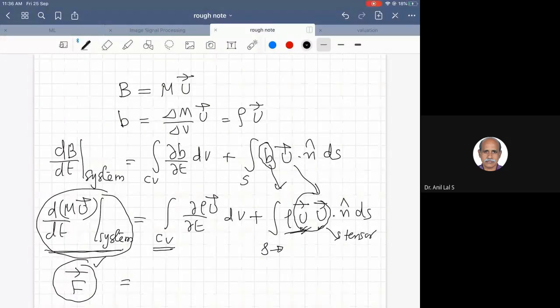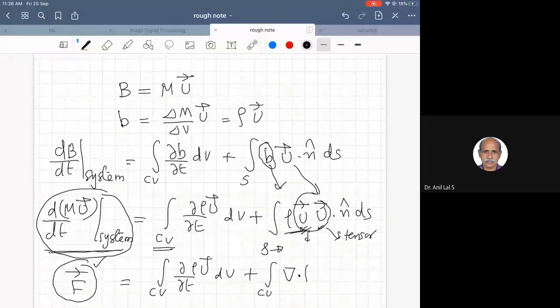Now you can apply dou by dou t of rho u dV plus, what can you do here? You can change the surface integral into a volume integral by applying the Gauss divergence theorem. So that is integral over the control volume of del dot rho u u dV, right? So we are simplifying. We have to simplify further.